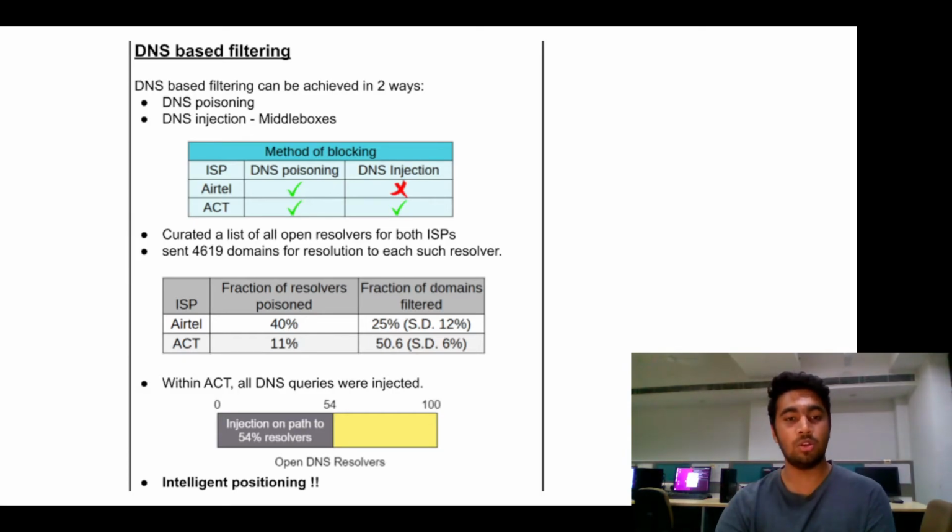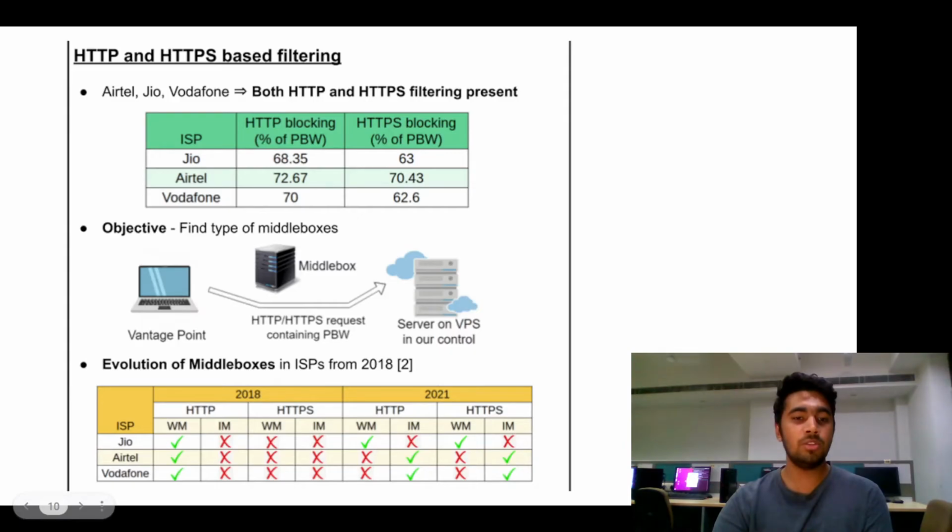We further curated a list of 100 open DNS servers throughout the world. Surprisingly, we found DNS injection on network paths to 54 of those open resolvers. In consistency with previous studies, we did not observe TCP/IP filtering in any of the ISPs. So we next moved to HTTP and HTTPS filtering. We observed this form of filtering in Airtel, Jio, and Vodafone. In our experiments, we sent HTTP and HTTPS requests from our potential block list. The numbers of HTTP and HTTPS filtering are present on the screen.